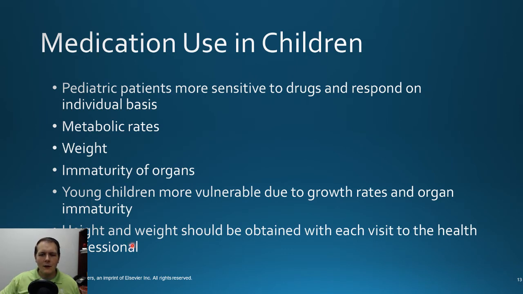But again, height and weight are super, super important, especially when you think about working in the ER. You'd have, say, an 8-month-old who shows up in cardiac arrest, and you ask the parents, how much does the kid weigh? And they may not know. They may only say, well, the weight at the 6-month visit was this, and that could be totally different now. So it's really important to make sure you have accurate heights and weights anytime you visit a health professional, and keep that documented, so that if your kid does need treatment, you know exactly how much the kid weighs.